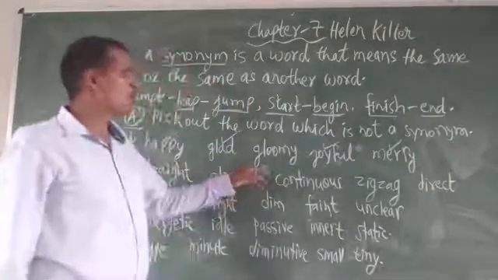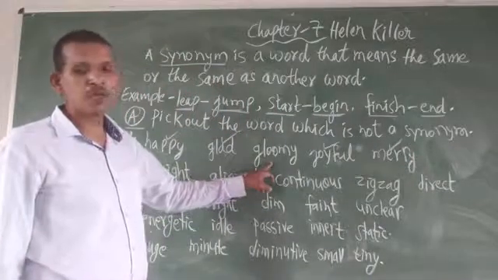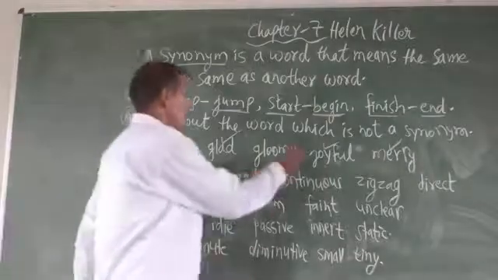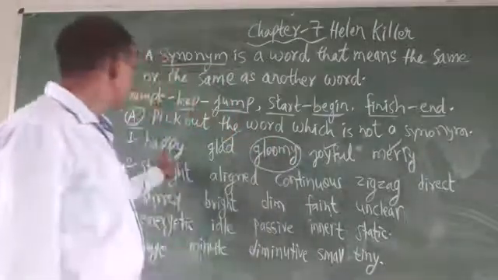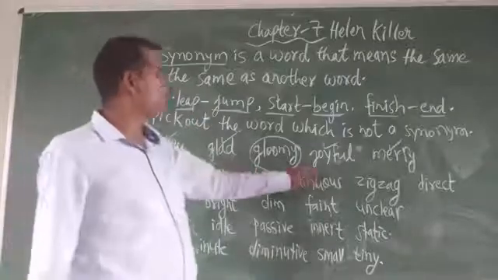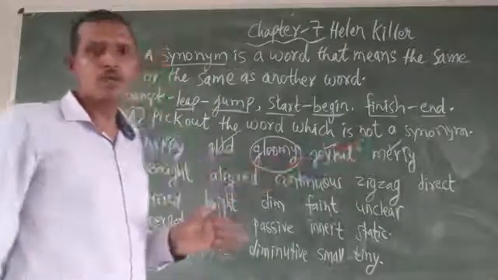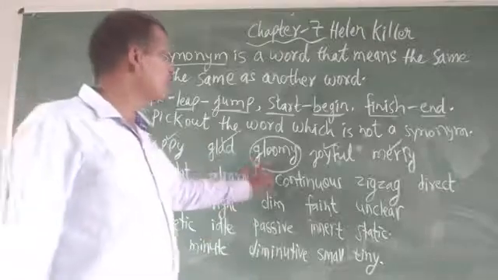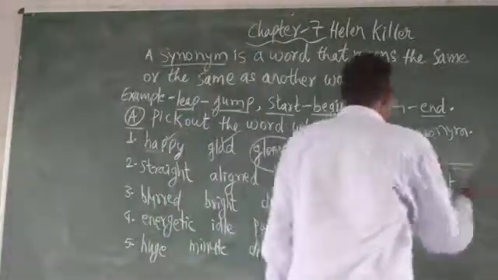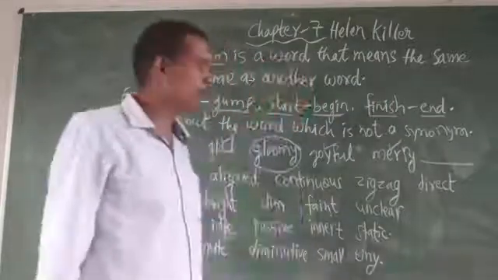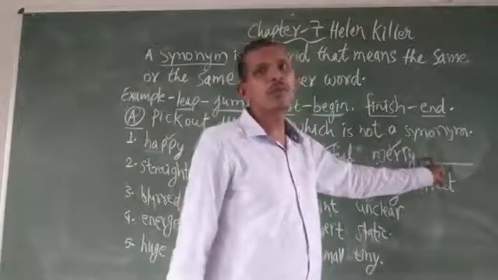Who is not synonym word? Gloomy. Gloomy is not a synonym word. Okay, glad, happy, joyful, and merry are the synonym word. And gloomy is different. Okay, so we can write here gloomy.